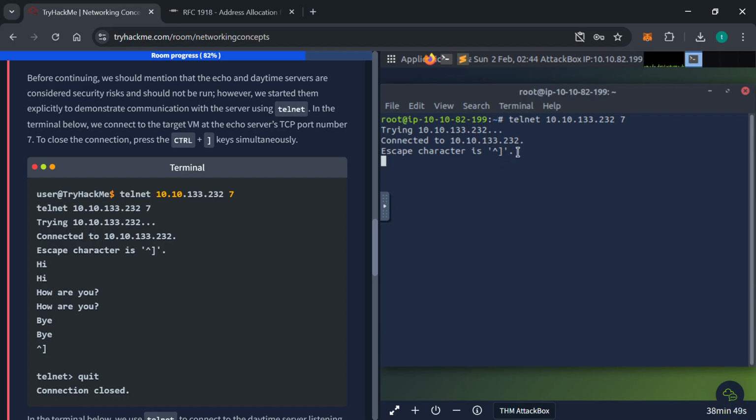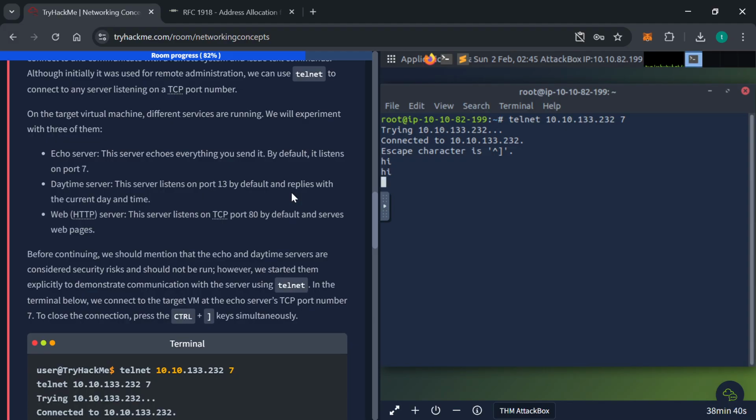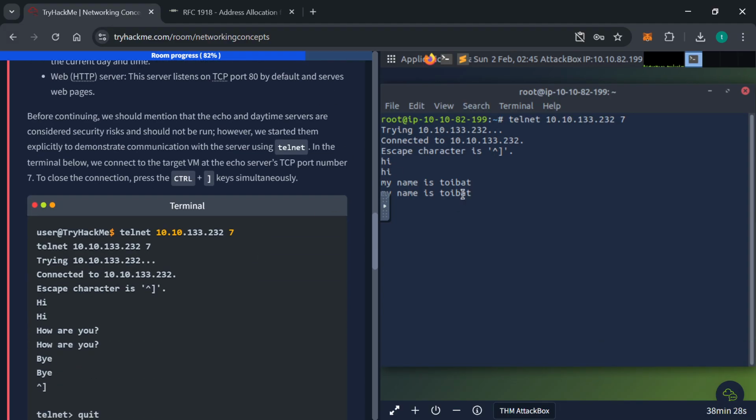Okay, you connected, then you type hi. Don't forget it is echo, so whatever you send it, it's going to send back to you. It just echoes what you send to it. My name is Toybat, so it's going to send exactly that back to me. And if you want to close it, we press Ctrl J.